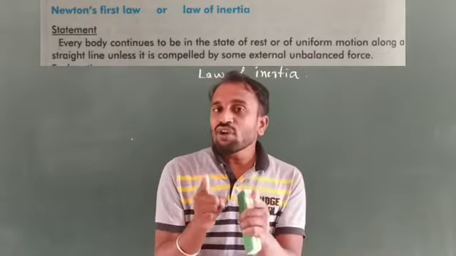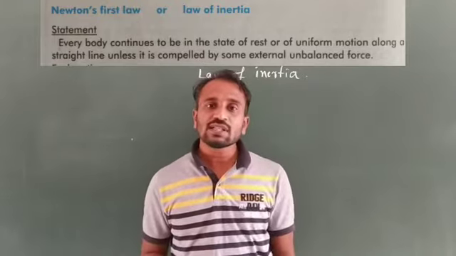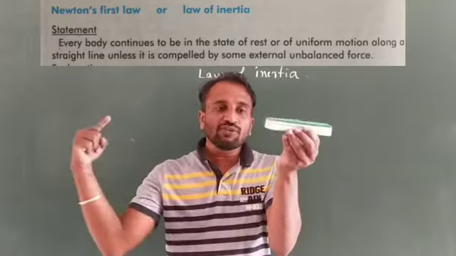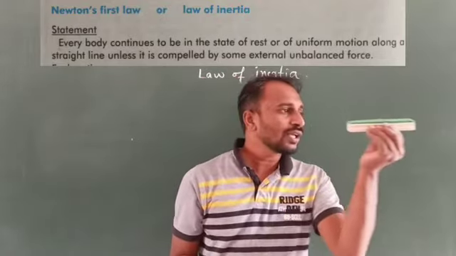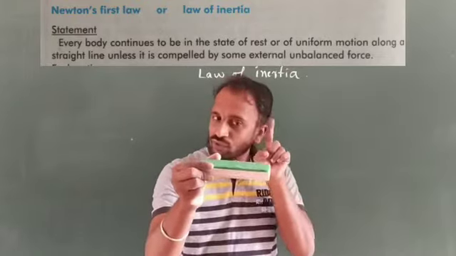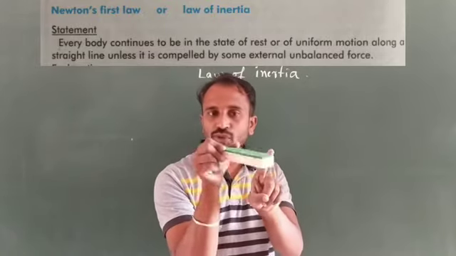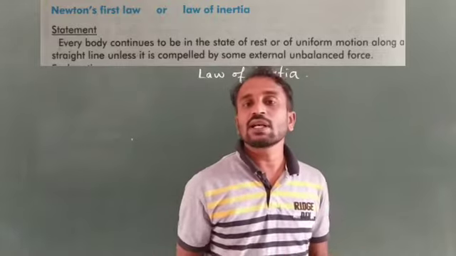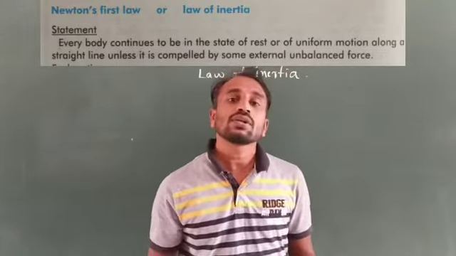The direction of the object's position or motion is along the applied direction. Suppose I apply force in this direction, it means the object changes position along the direction of the applied force. Suppose I apply force in this direction, the object changes its direction of motion along the direction of the applied force. Otherwise, it continues in a state of rest or uniform motion along a straight line.